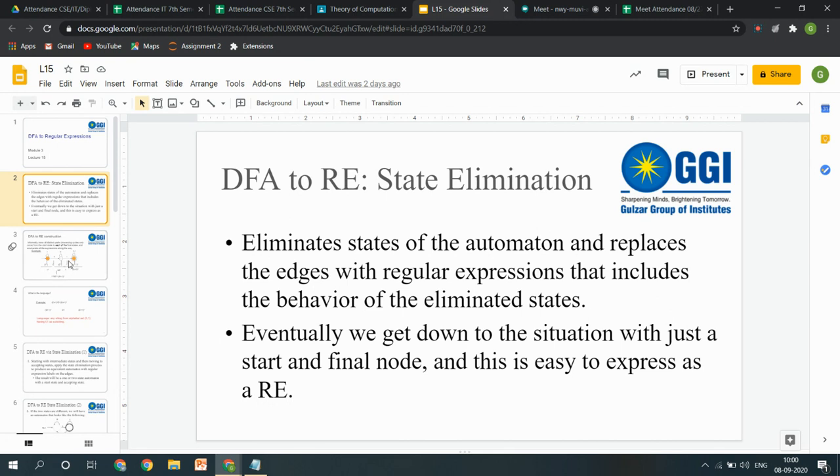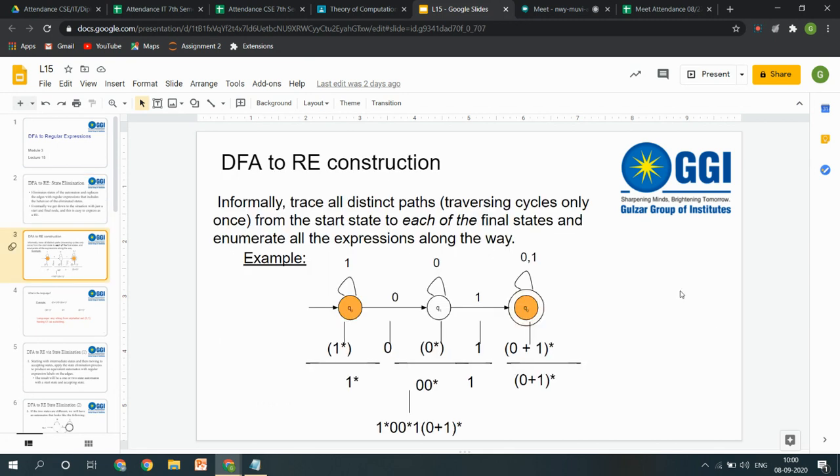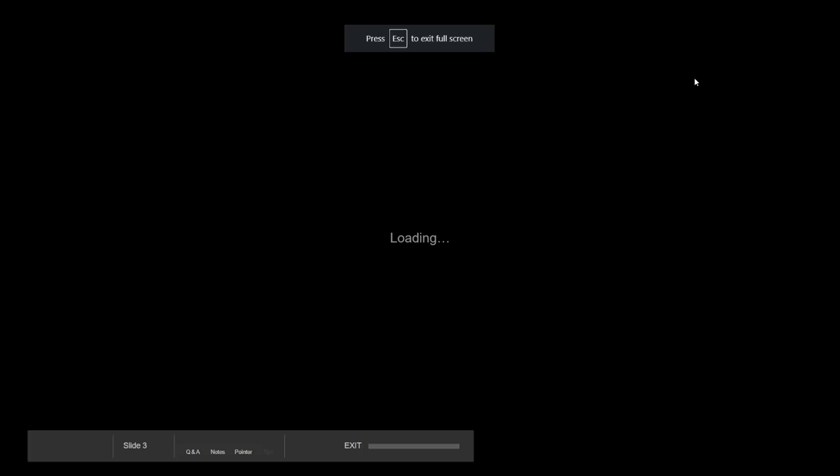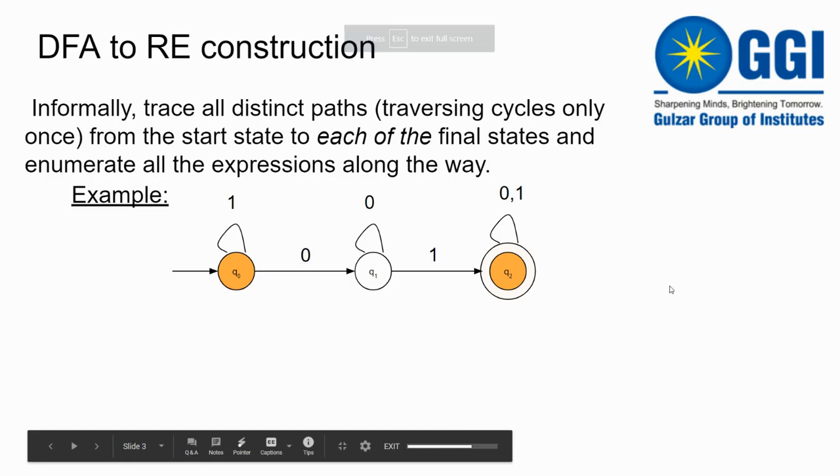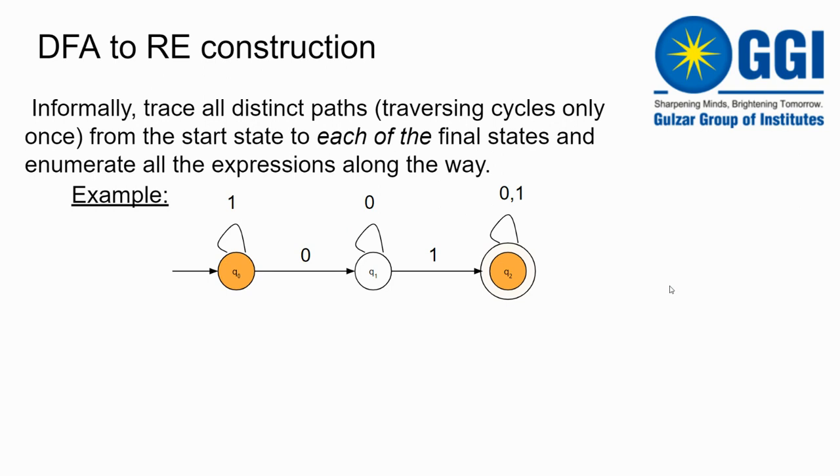This will be more clear by using this example. I think now it will be clear. Okay, I am having this DFA now. This DFA says that I am having three states, Q0, Q1 and Q2, where Q0 is my starting state and Q2 is my final state.